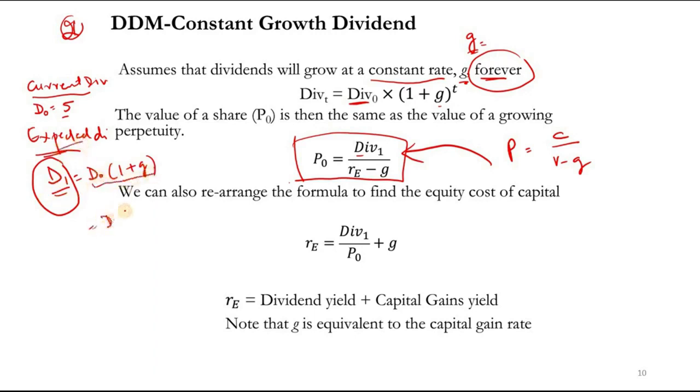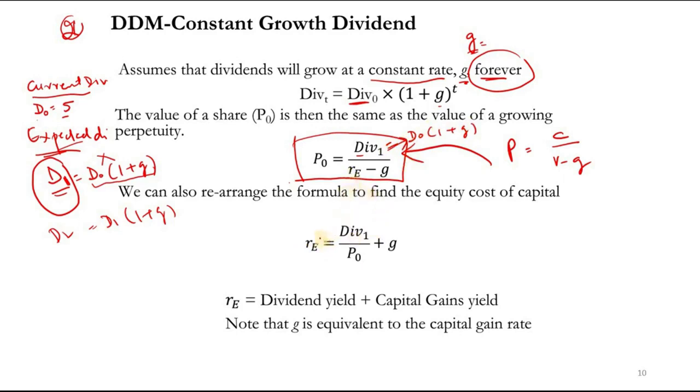If you do this one, it will become like this, so it will be for D2, right? Next year's expected dividend means it is already this one, no need to calculate. But if they tell you the dividend is the current dividend, then you have to multiply it with 1 plus G, right? So that's why it is D1. Otherwise I can also write it like that, D naught times 1 plus G, this part, right?